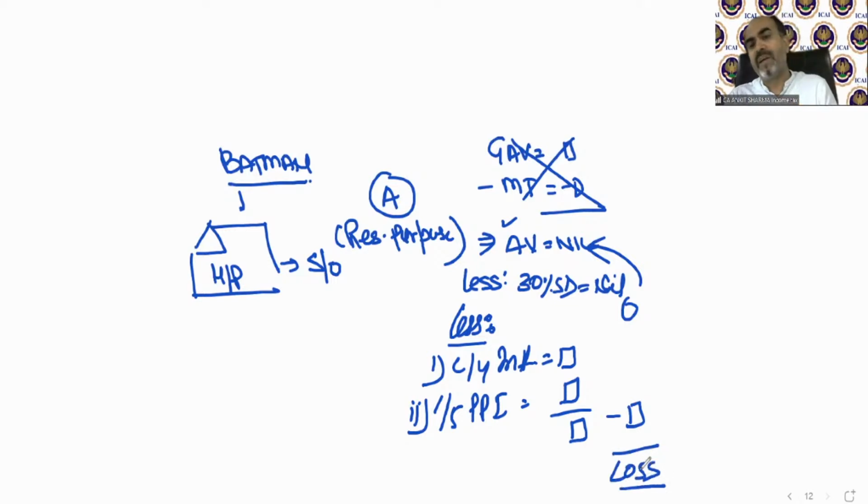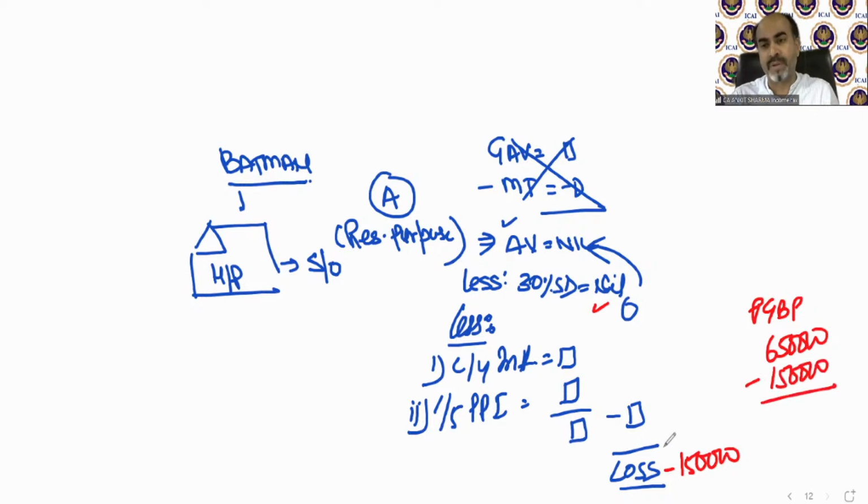There cannot be profit in case number A and B ever, because if annual value is nil and a loan exists, then it will always be a loss. And this loss will help you reduce your tax liability. For example, the loss is 1,50,000 and you have other income. For example, you have business income of 6,50,000. Then this loss can be set off. You will read this set off concept under the set off of losses chapter. So your total income will now be 5 lakh rupees and up to 5 lakh there is no tax. So technically you save your taxes with the help of this loss.